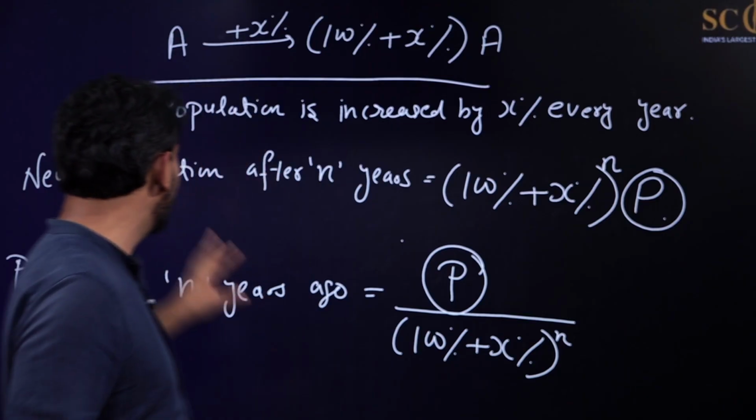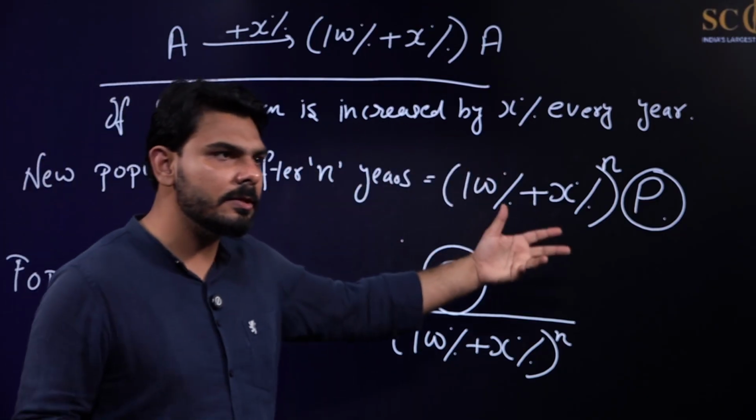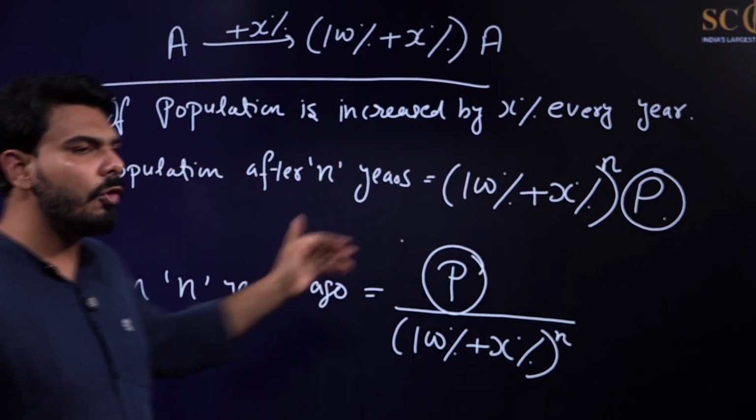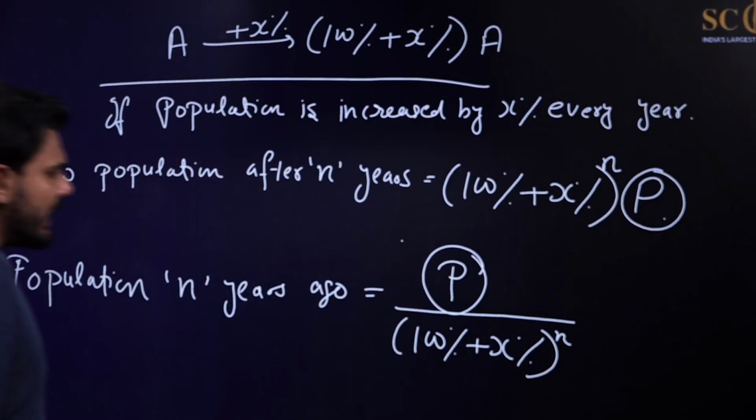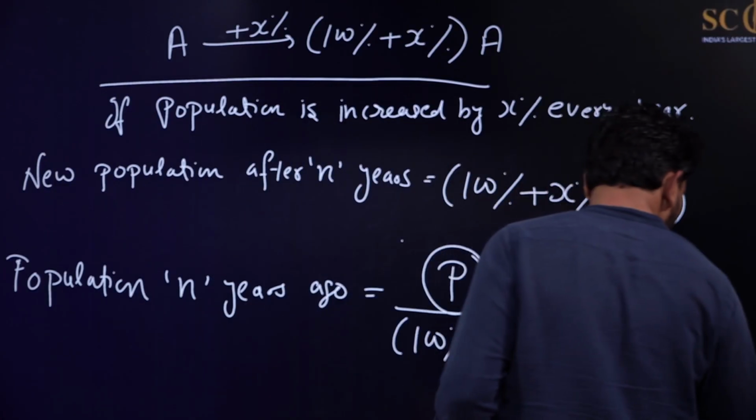So the new population after n years is this. Population n years ago was this. I hope this much is clear. So now based on it, let us do some questions.